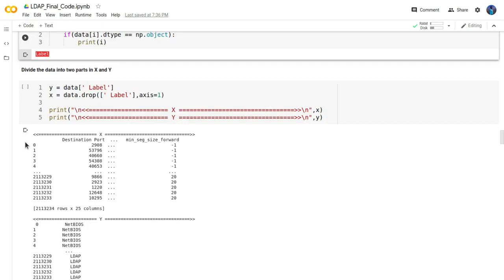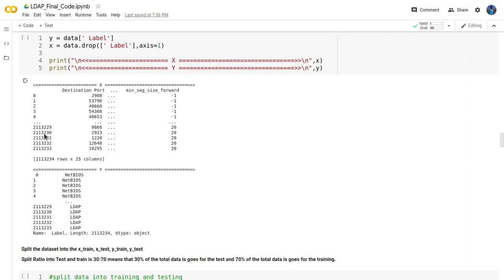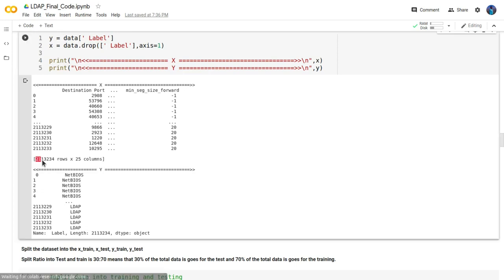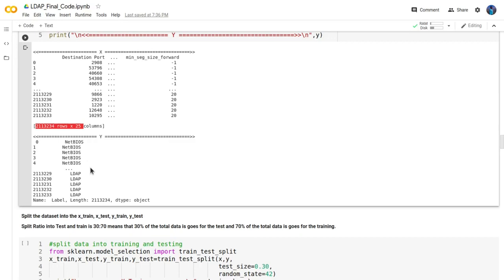So our data is divided into two parts: all the rows with 25 columns, and the last column separately.